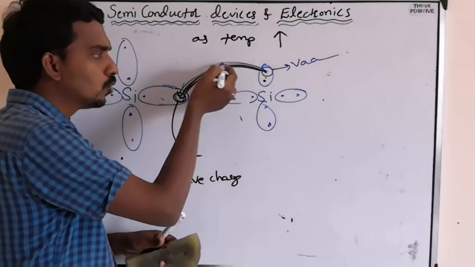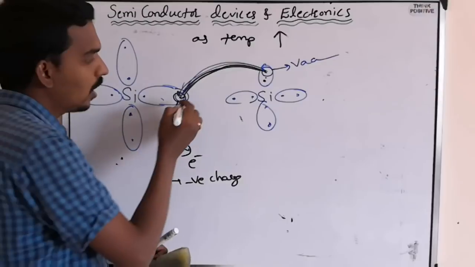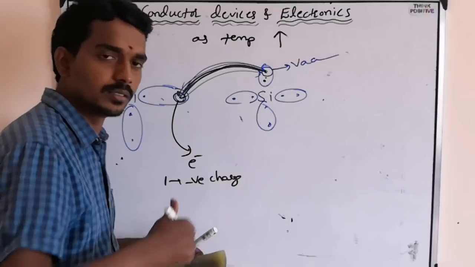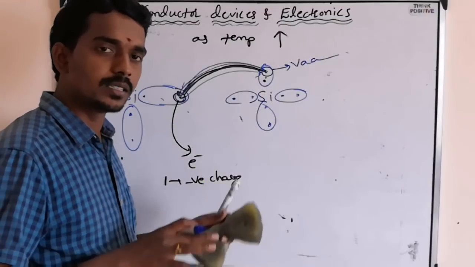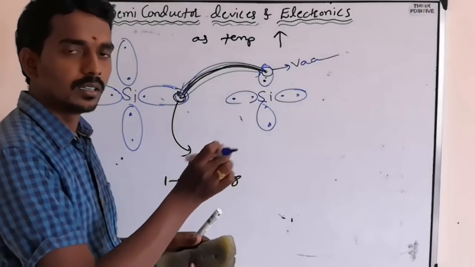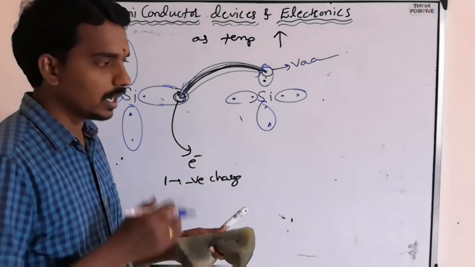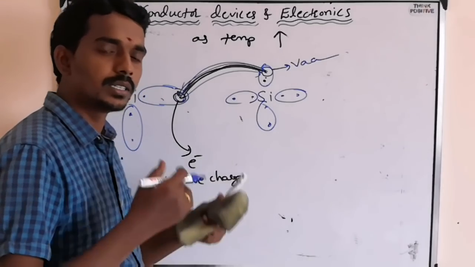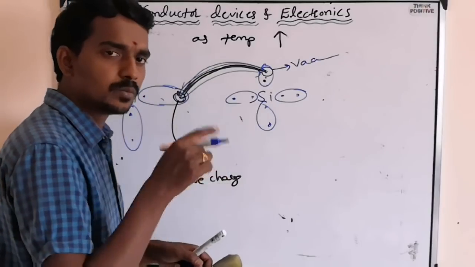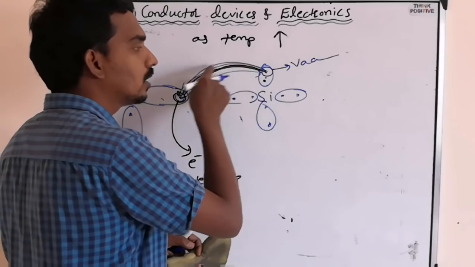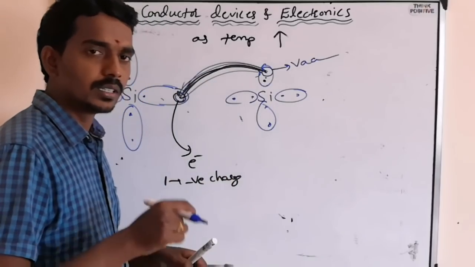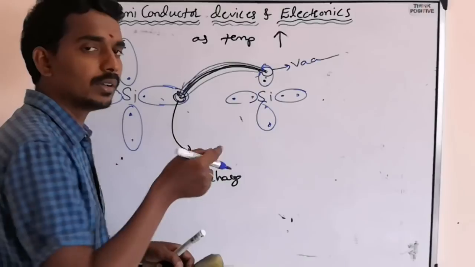Now this is the vacancy. So as the electron moves from one place to another, the hole moves from here to here. Means the hole shifts. That is what we say in this chapter, like the hole is moving. But usually, if you say the hole is moving, the hole is carrying some current, that is nonsense. The hole is shifting because of the shift in the position of what? The electron. There is current due to the movement of the hole, but that is actually because of the movement of the electron.